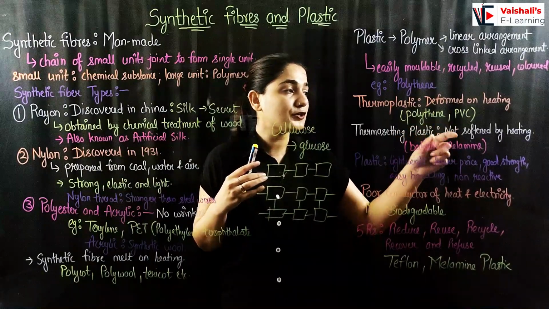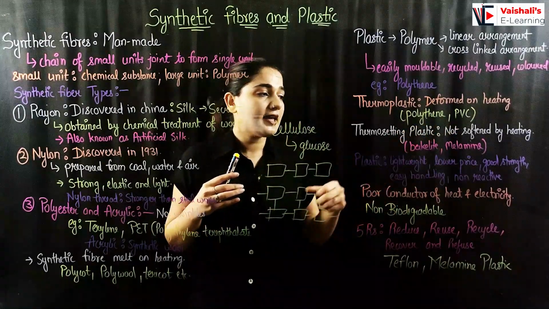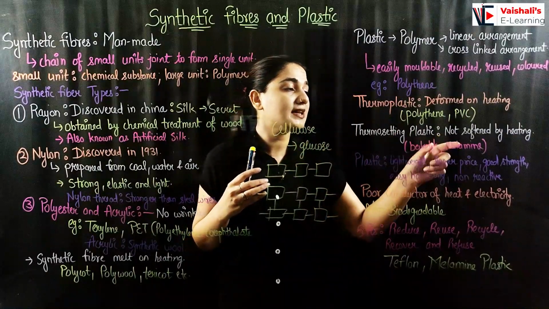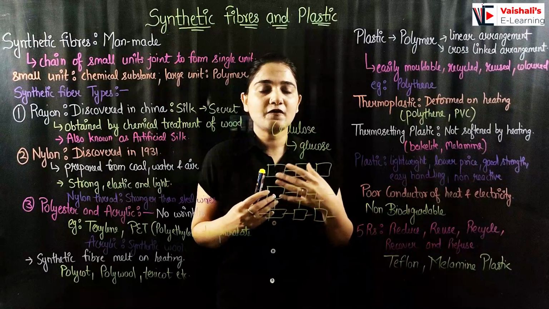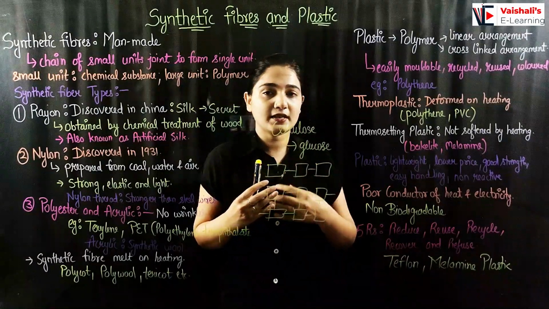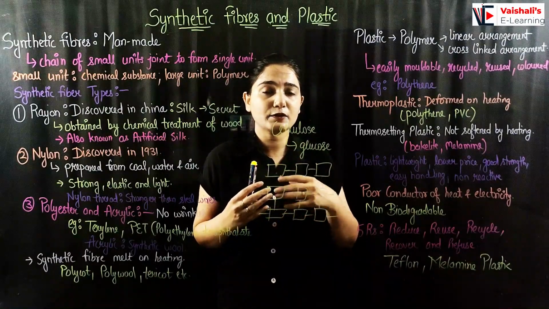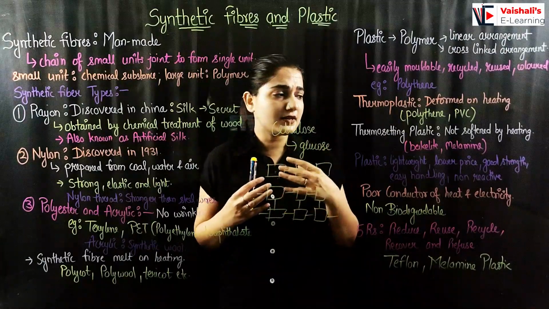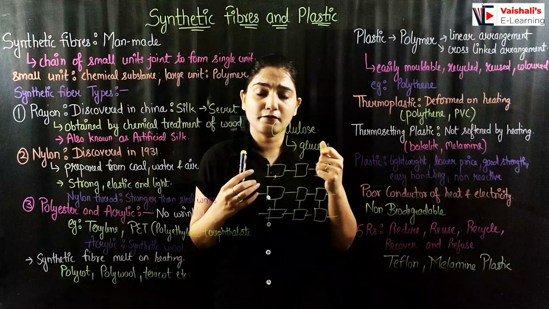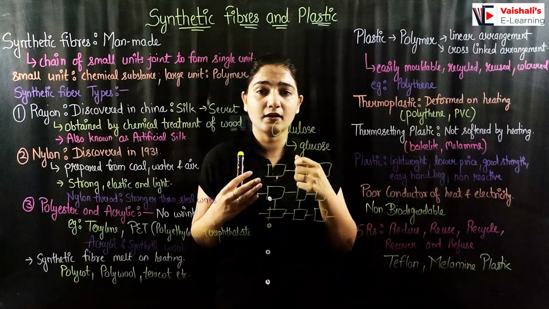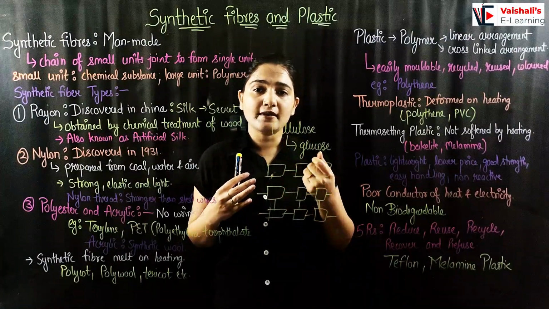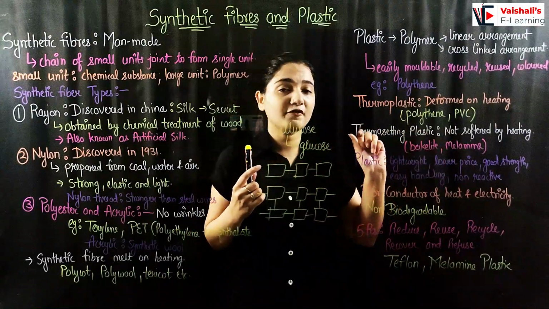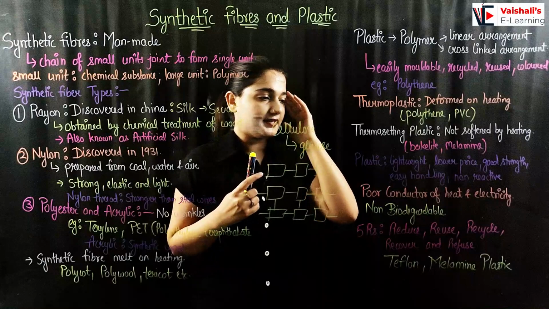Now we have the thermosetting plastic. It is not going to soften by heating, like we have bakelite, which is used in electric switches, right? We have melamine. Melamine also finds various uses in daily life, like in the formation of buckets, right? Various plastic utensils are used in our daily lives, and we can make utensil handles with the help of melamine, because it is heat resistant, right?